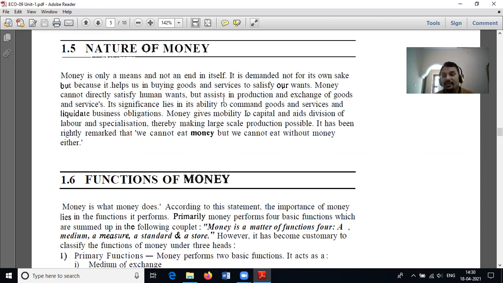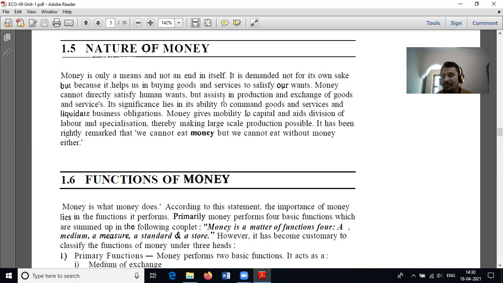So we cannot eat money. Can we eat money? No, it is a foolish practice. If we find such a person, we catch the person and take him to the nearby mental hospital. So money cannot directly satisfy the human being, but it assists through giving and receiving.